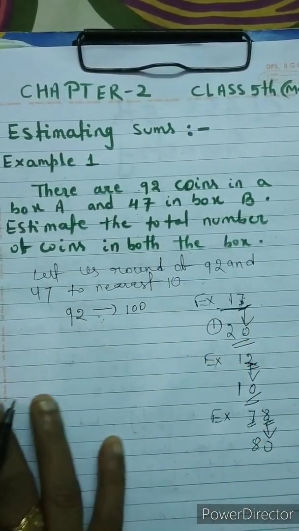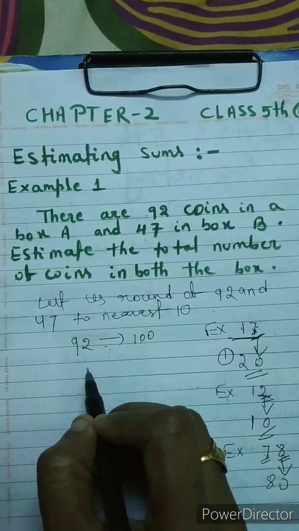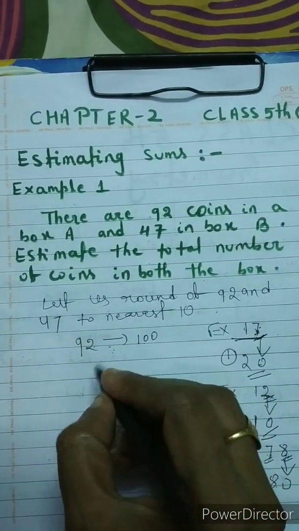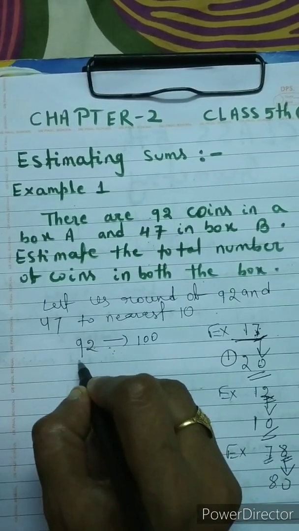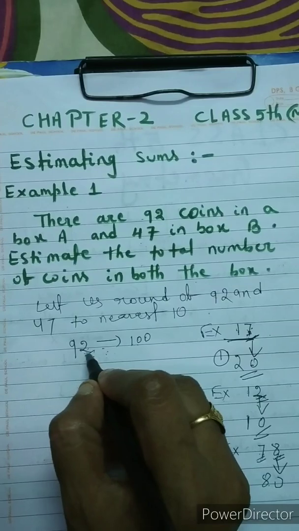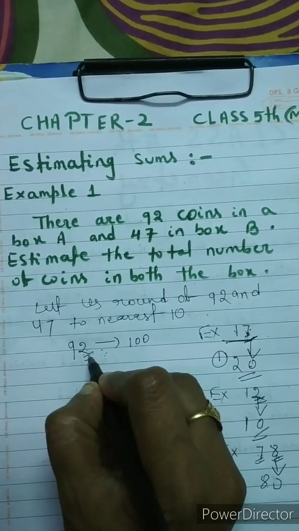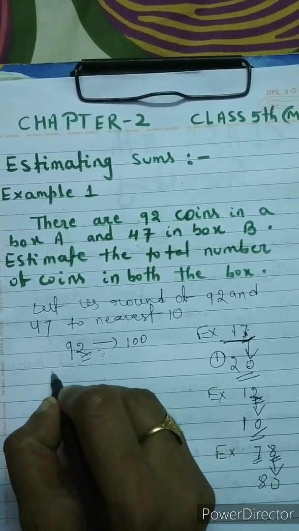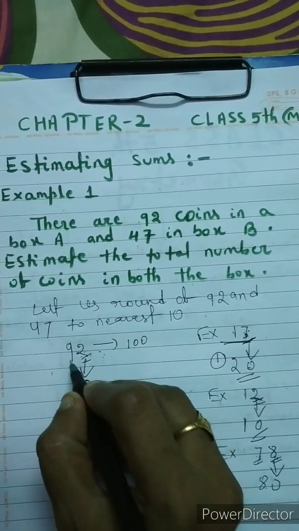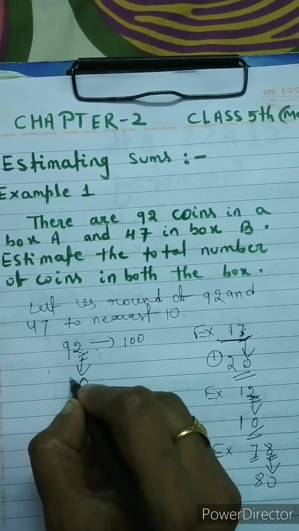Now come to our problem. 92 is rounded off to how much? What do you think children? You just see, the ones place in 92 is 2. This is obviously less than 5. So for 92, I put an arrow mark, this becomes 0, and this has no change, that is 90.